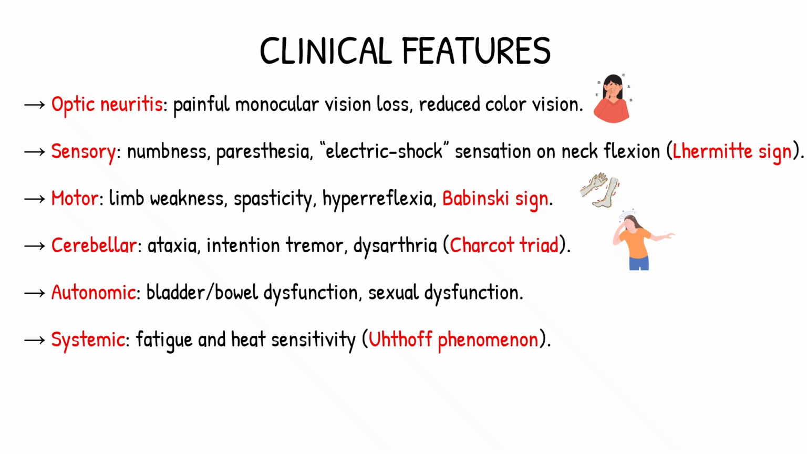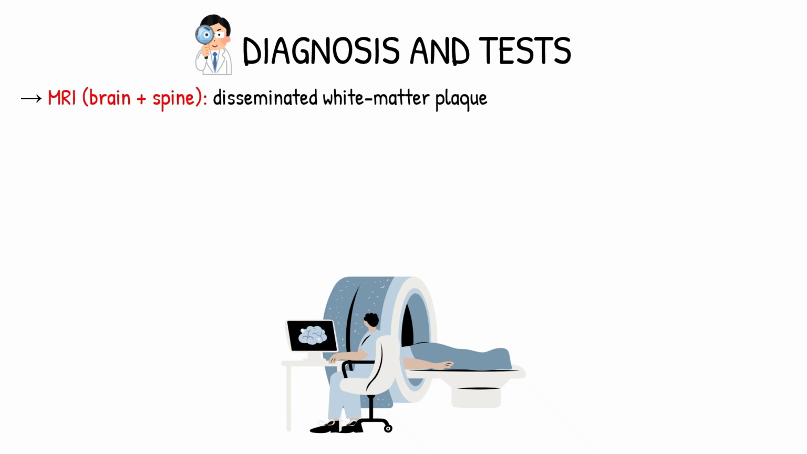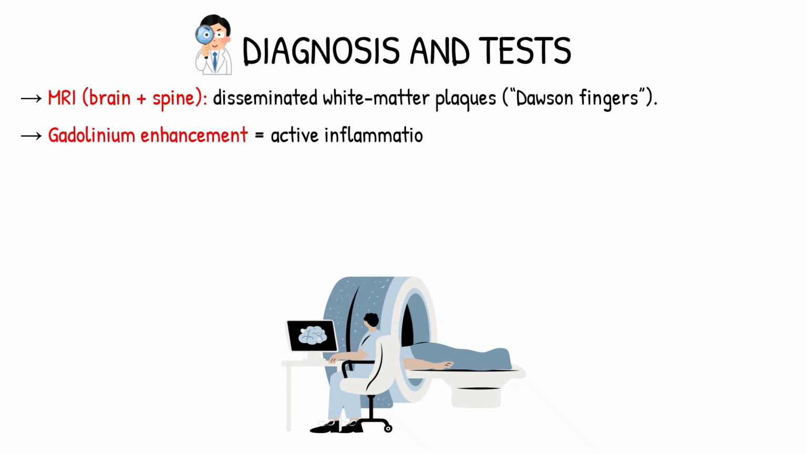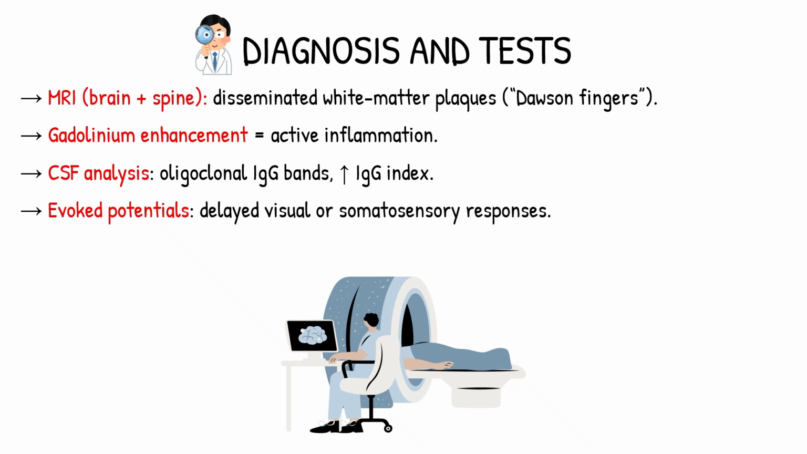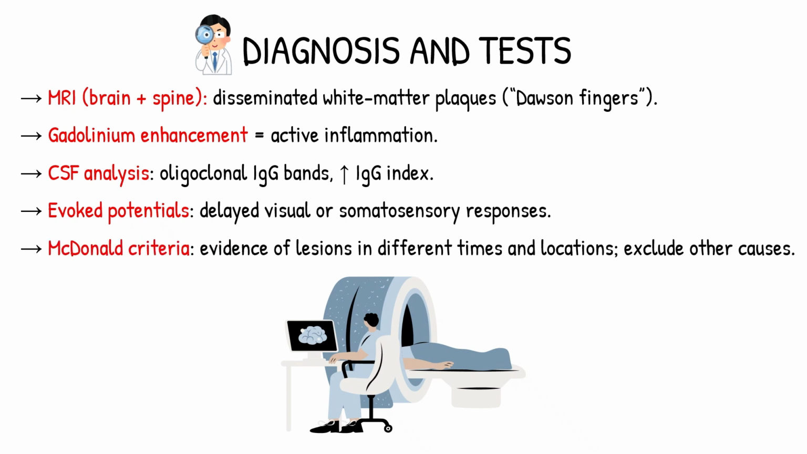Next, how do doctors diagnose MS? MRI scans of the brain and spine show multiple white matter plaques, often shaped like Dawson's fingers. If the lesions light up with gadolinium contrast, it means inflammation is currently active. Spinal fluid shows oligoclonal IgG bands or an increased IgG index. Both confirm immune activity in the CNS. Evoked potential tests detect lower signal transmission in visual or sensory pathways. The McDonald Criteria are used to confirm the diagnosis, showing lesions at different times and locations and ruling out other causes.